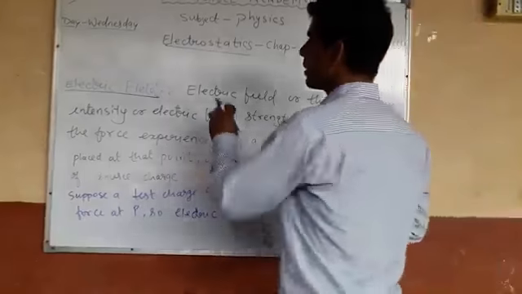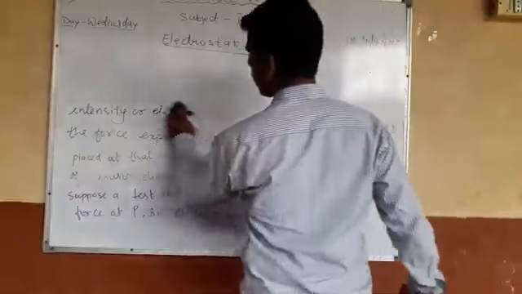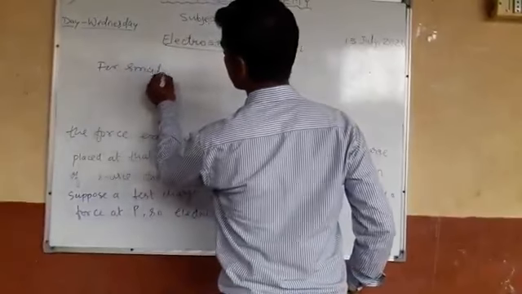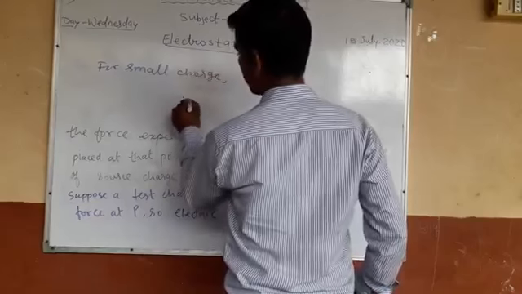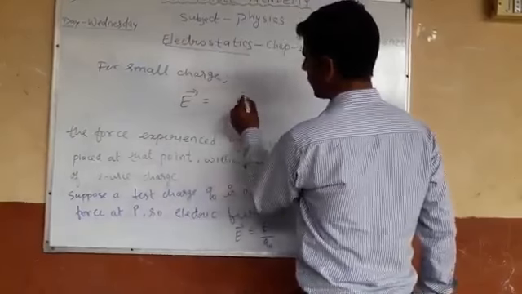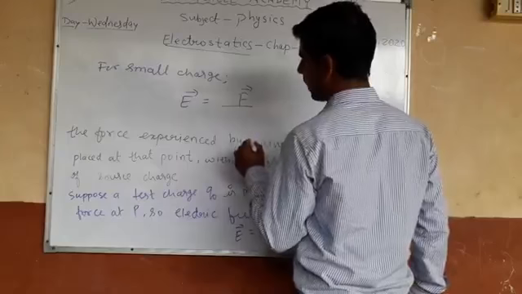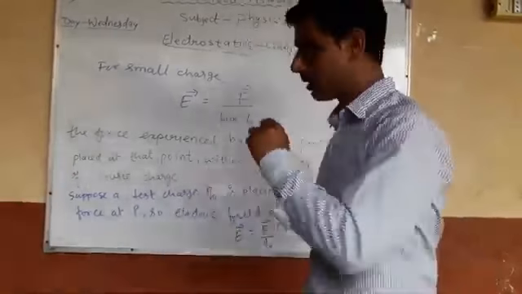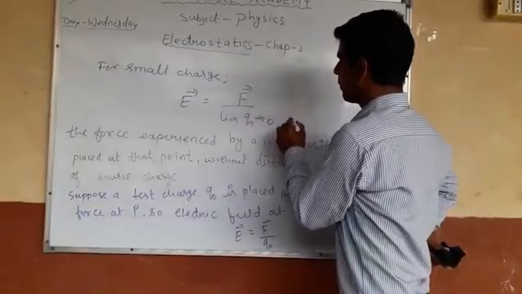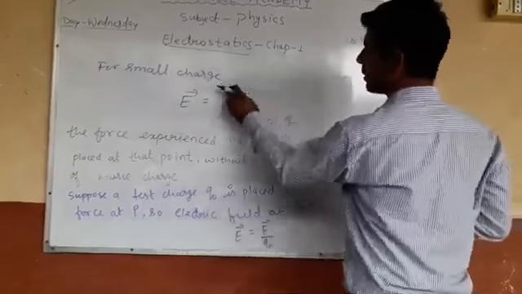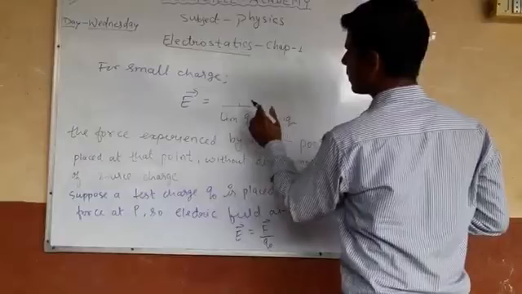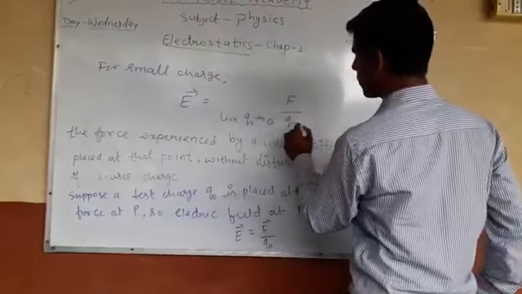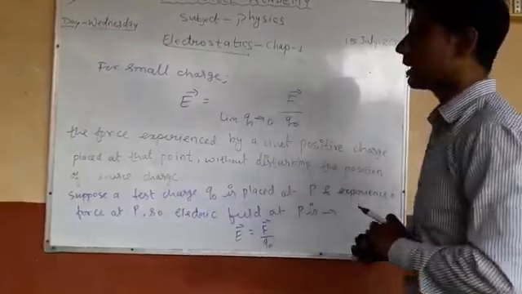Write down: for a small positive charge, electric field E equals the limit as Q naught tends to 0 of F upon Q naught. This is the formula for electric field.